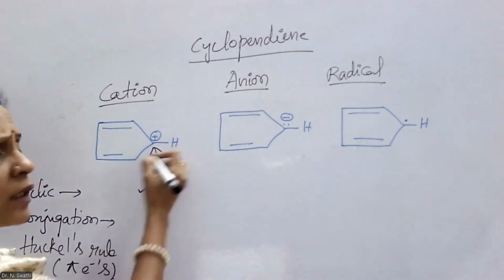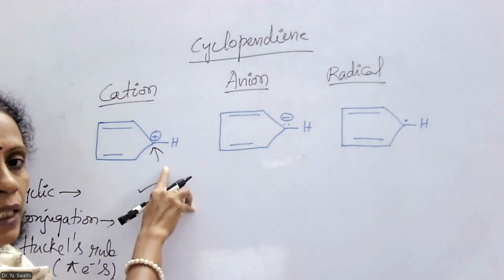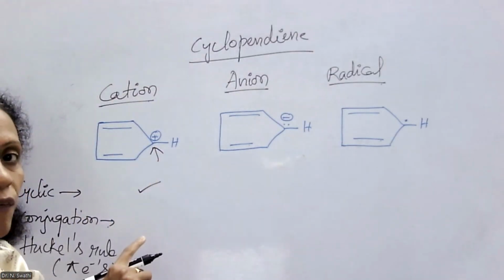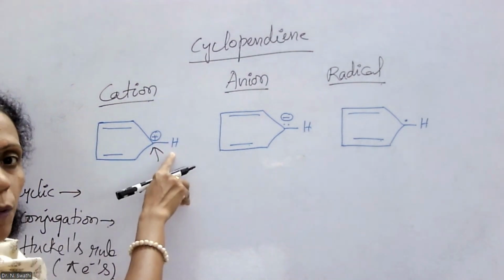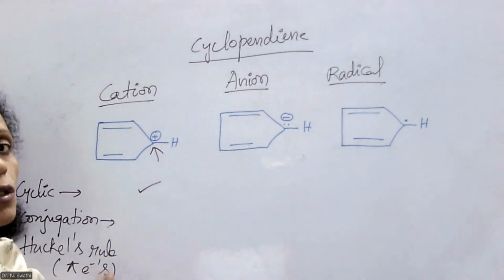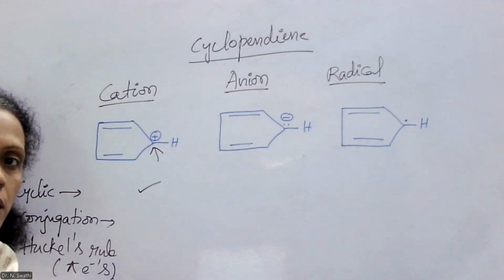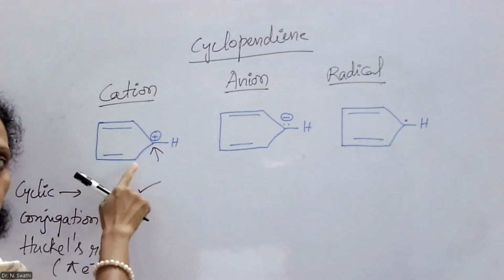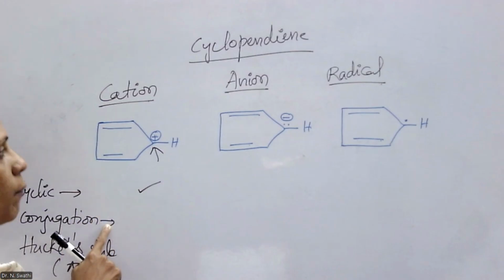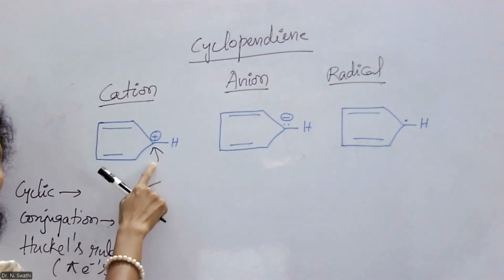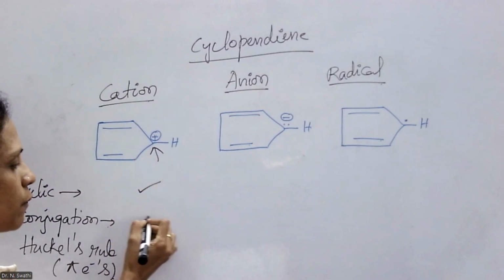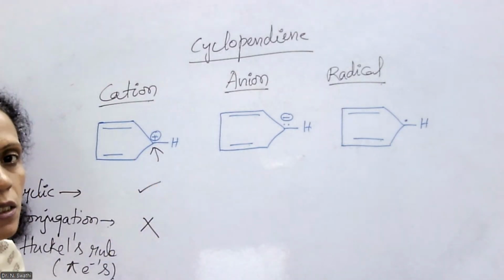But now coming to the 5th carbon atom, the highlighted carbon atom, there is a loss of electrons. That is the reason it is bearing the positive charge. That means here there is no pi electron available. So if you look at the overall cyclic system, across 4 carbons out of 5, conjugation is maintained, but the conjugation has broken at the 5th carbon atom. That's why there is no conjugation in this system.